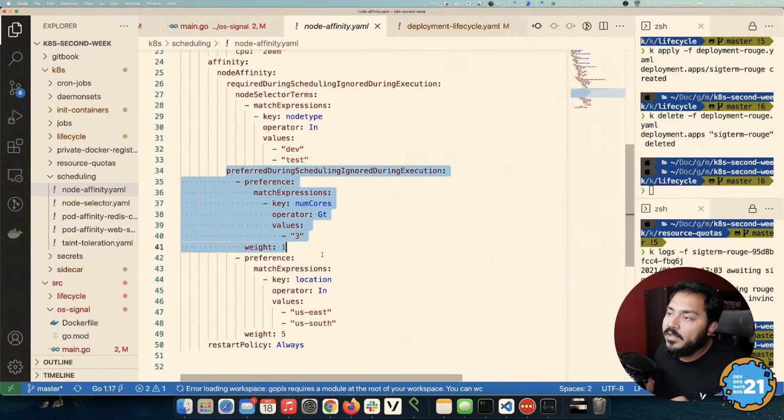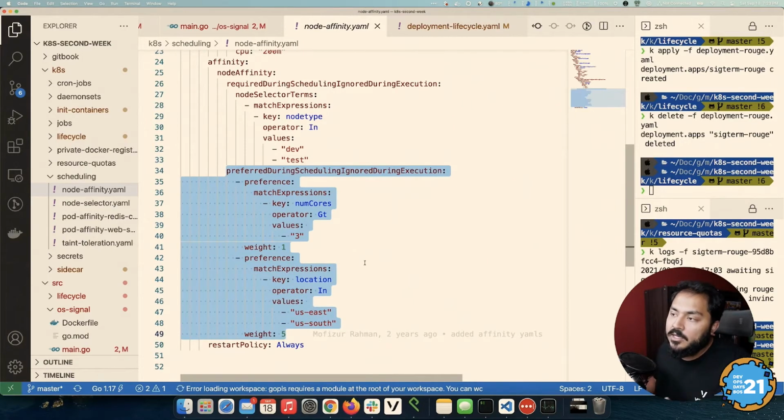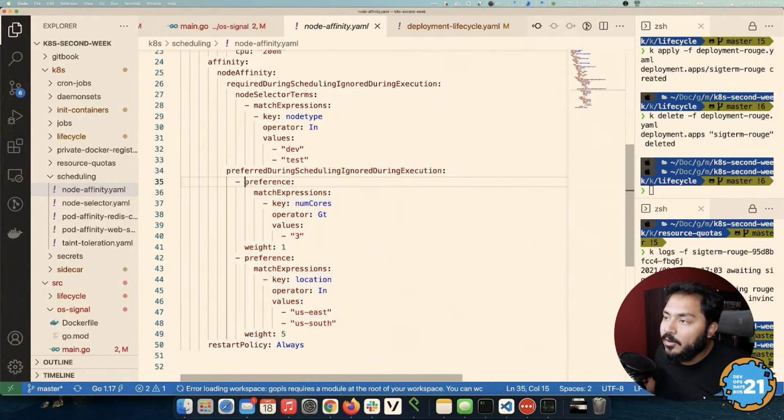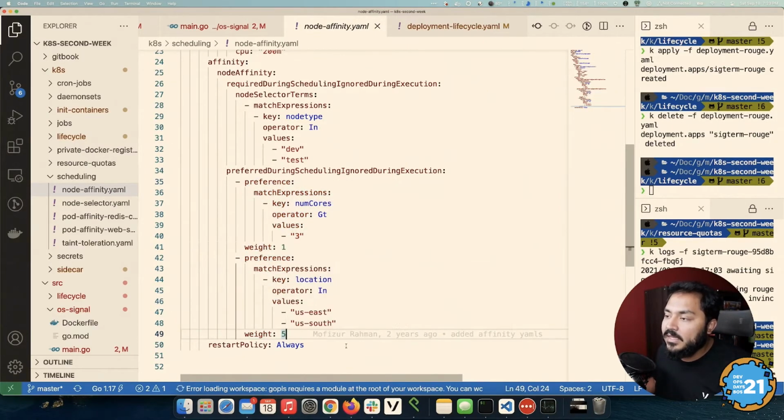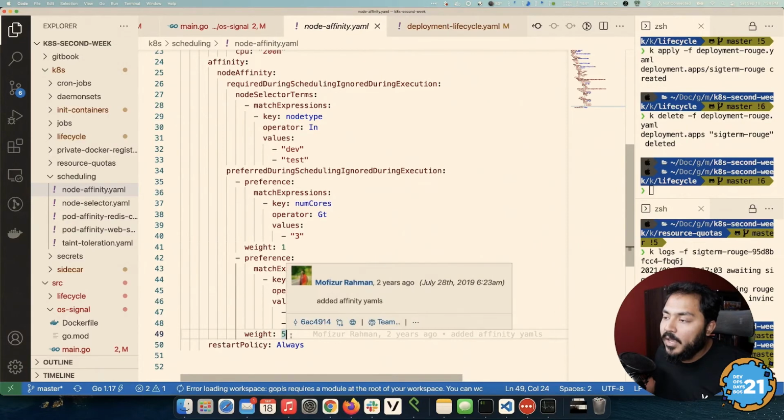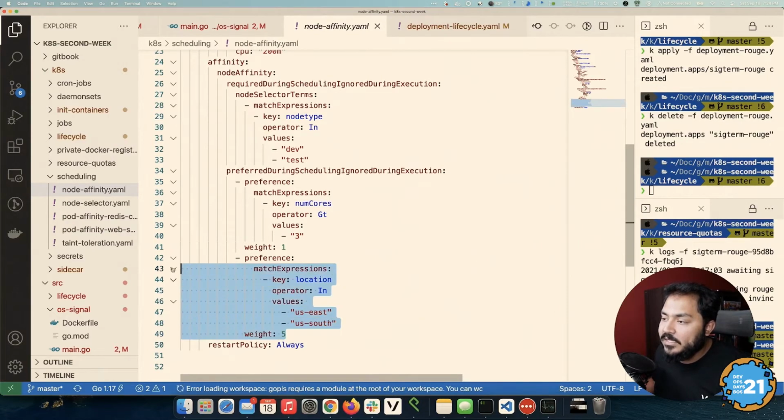This one, on the other hand, is more of a soft condition. You are saying, I would prefer to have a node that has this particular label, but if it doesn't have it, I would still like to be scheduled. You can also set weights on your preference. The higher weight means the particular preference gets higher priority. So in this case, you want a location preference of US East or US South.